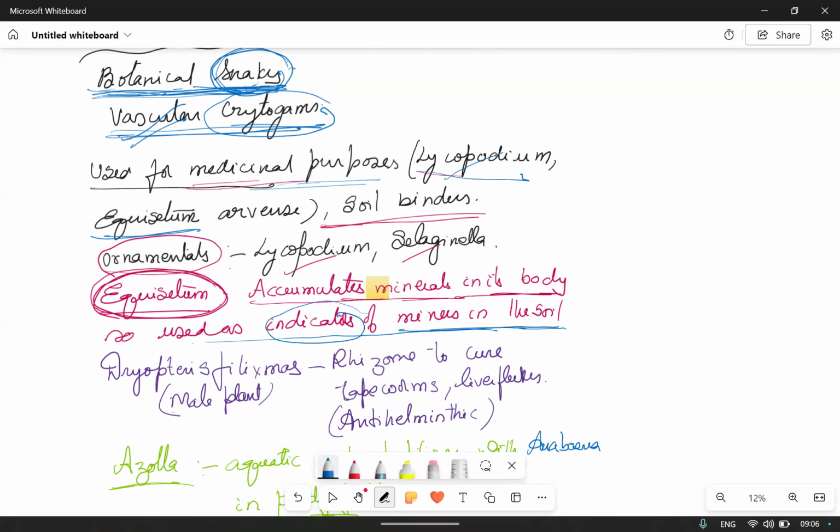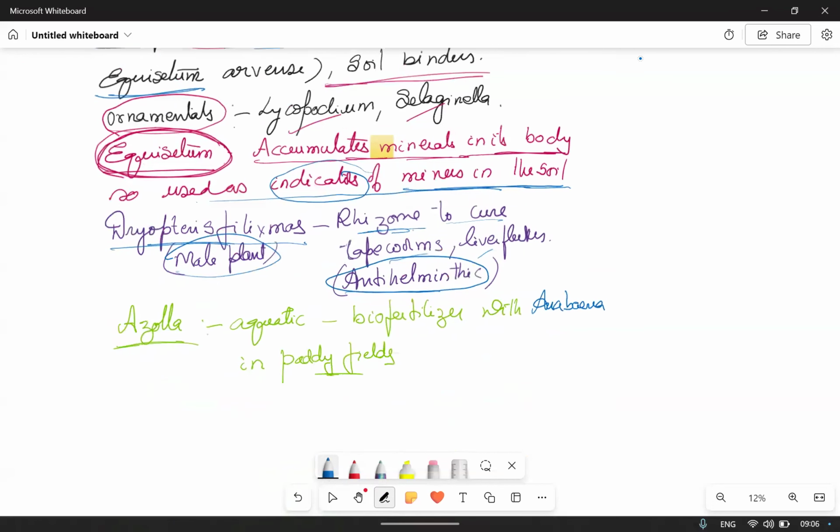When you look at the male plant of Dryopteris filix-mas, the rhizome is used as an anthelmintic to cure tapeworms and liver flukes. And you know Azolla from studying biofertilizers. Most of these are terrestrial, but Azolla, Marsilea, and Salvinia are aquatic pteridophytes used as biofertilizers along with Anabaena. That's why Azolla and Anabaena we call nitrogen fixers. In the paddy fields we use them.